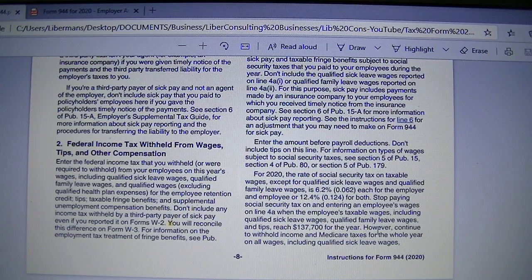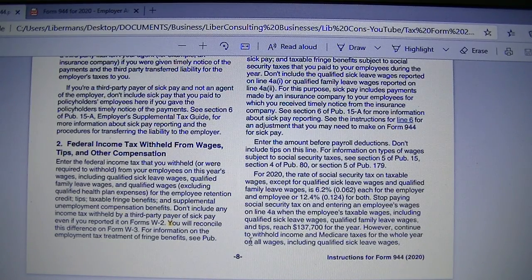So stop paying Social Security tax on and entering an employee's wages on line 4 when the employee's taxable wages, including qualified sick leave wages, qualified family leave wages, and tips, reach $137,700 for the year.